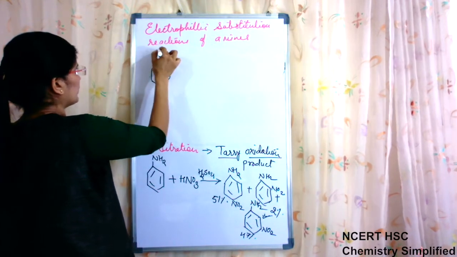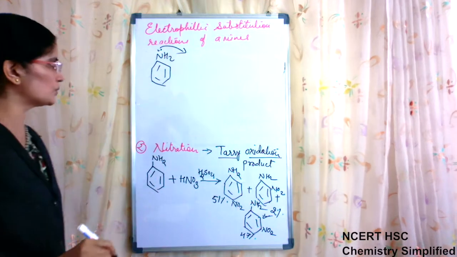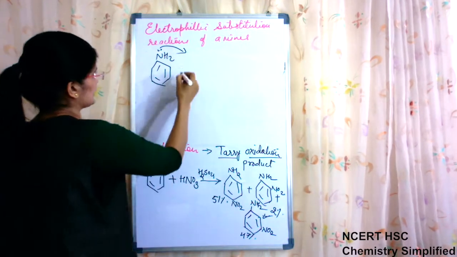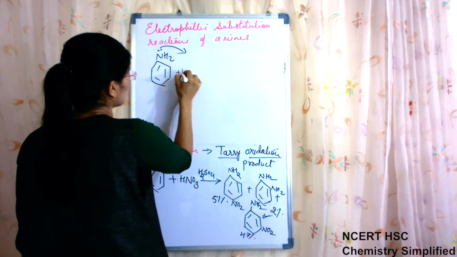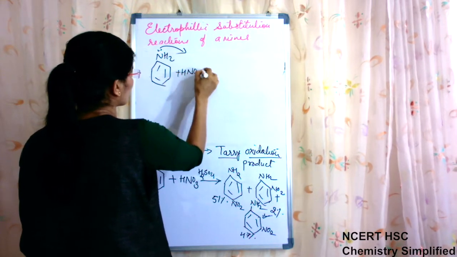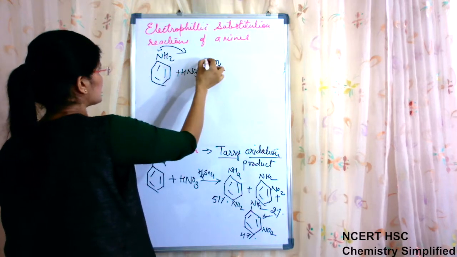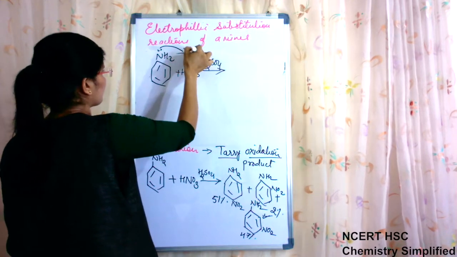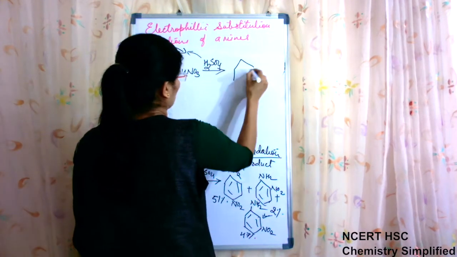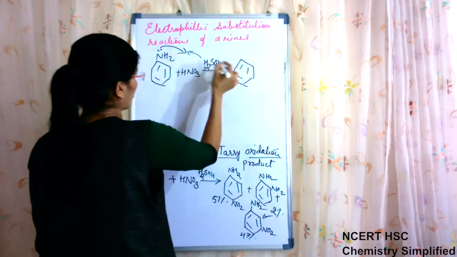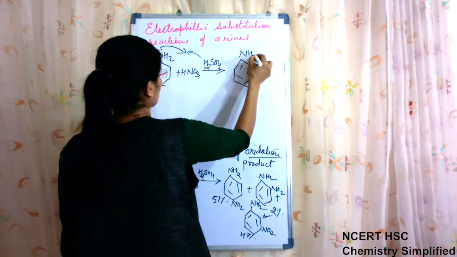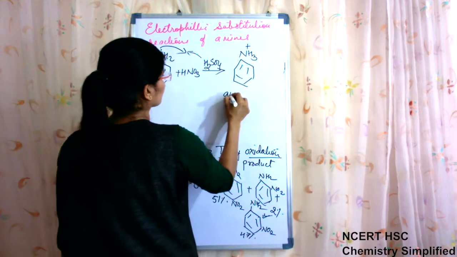the NH2 lone pair has the ability to donate this lone pair to the H positive of the acid. So this nitration is taking place in presence of strong acid H2SO4. Because of this, accepting the proton from the acid, it forms the anilinium ion.